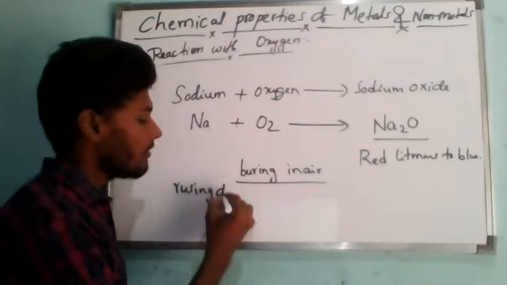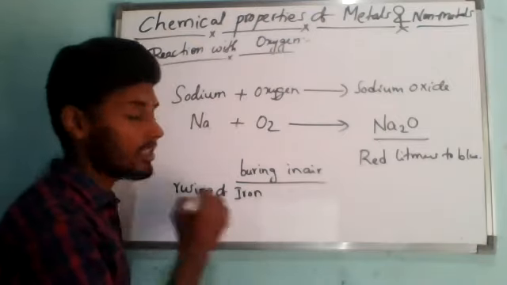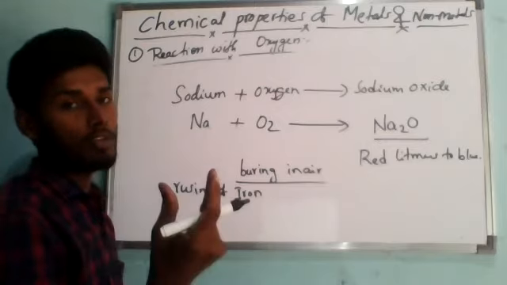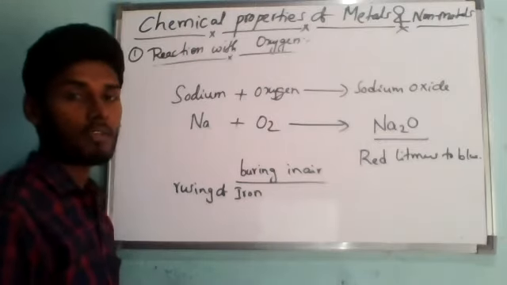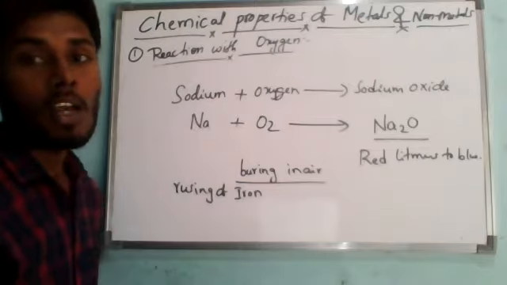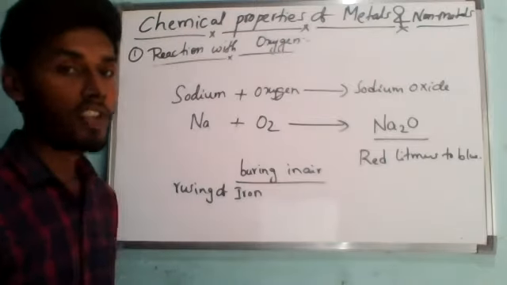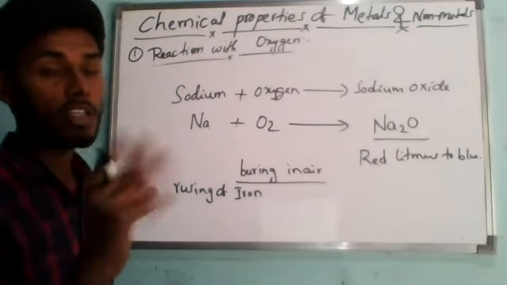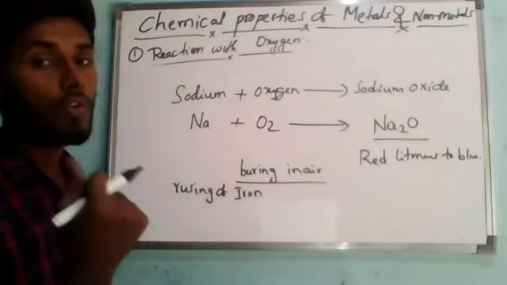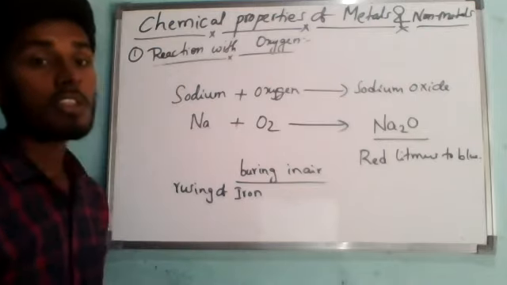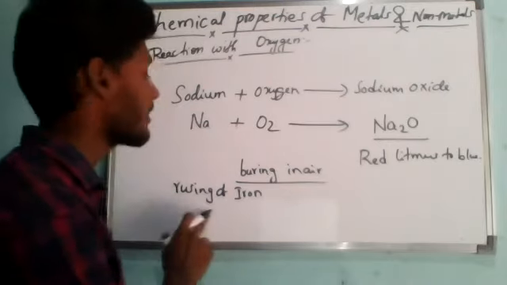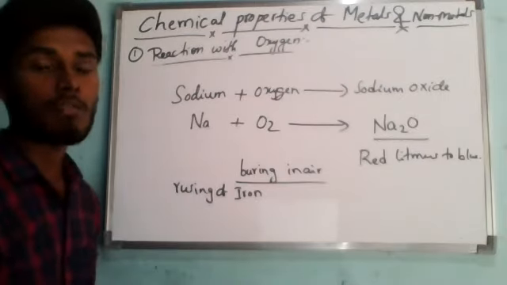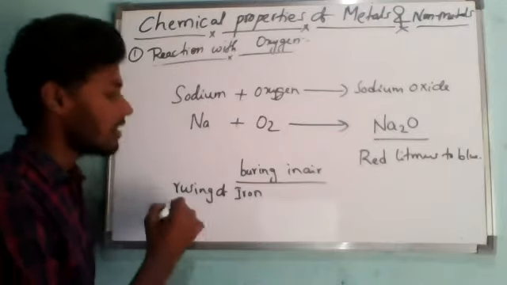Understand? Now, rusting of iron is a natural process which occurs in nature with the help of oxygen and moisture. In class 7 we studied the required conditions for rusting of iron. During rusting, iron metal combines slowly with the oxygen of air in the presence of water. Water is also present in the atmosphere in the form of moisture, the gaseous state, to form a compound called iron oxide. This iron oxide we call rust. Understanding? R-U-S-T, rust. This reaction of iron metal with oxygen in the presence of water we write like this. So I will write the word equation first.